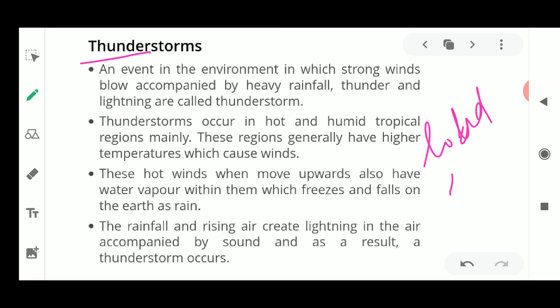It is a loud sound caused by the collision of clouds which have different types of charges in them. And storms means fast moving air. So if fast moving wind is coming and it is accompanied with lightning and the roar of the clouds, it is known as a thunderstorm.